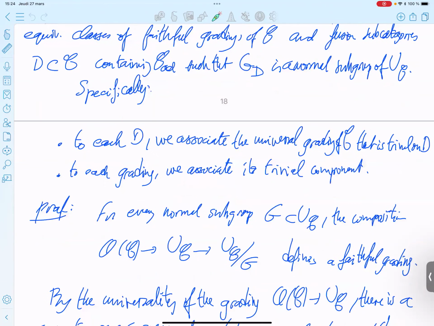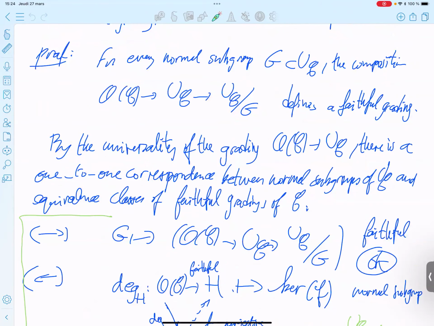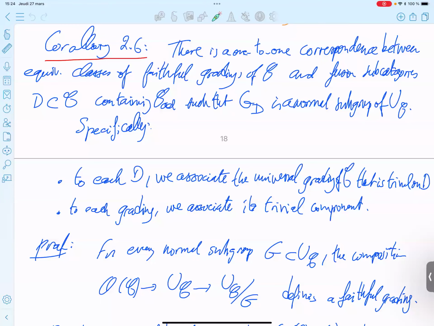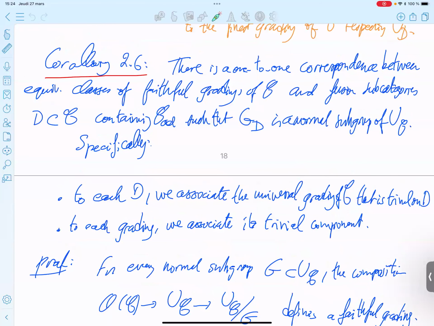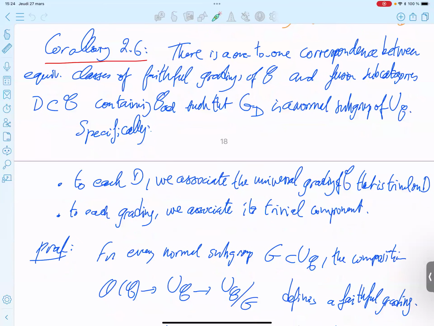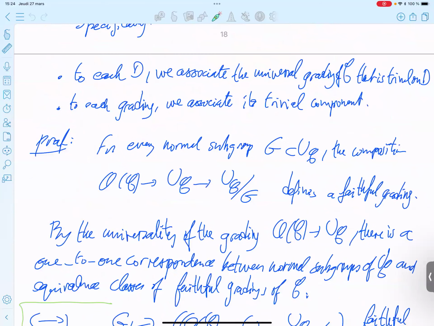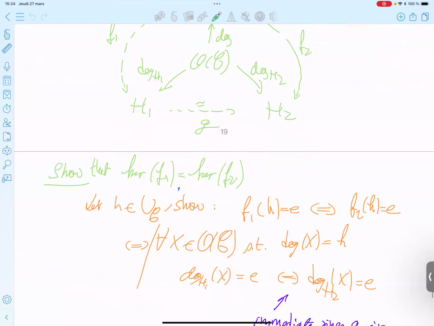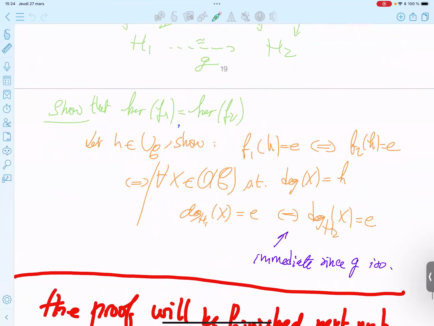So last week we proved an intermediate correspondence. We want to show a one-to-one correspondence, and as I explained last week, we prove this correspondence and this correspondence. What is the correspondence we prove? I will not go into the details because I already explained that.